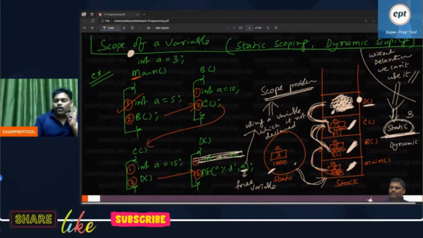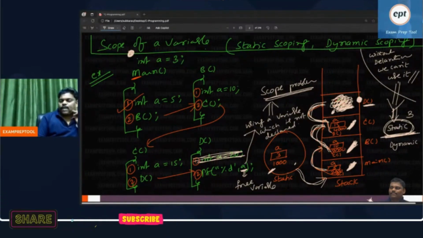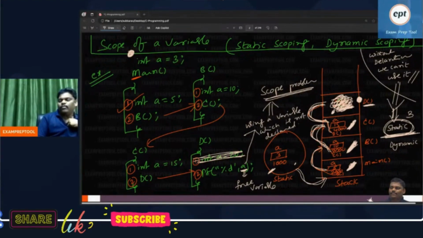C language follows static scoping, not dynamic scoping. I told you what the scope problem is, what the meaning of a free variable is, how many solutions there are, and which solution is better. Can you help me now?